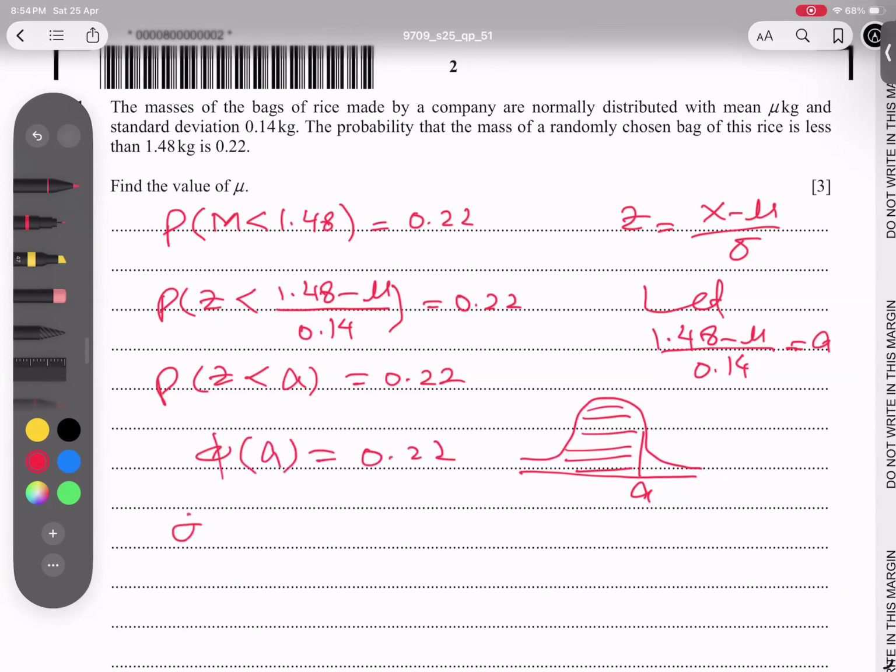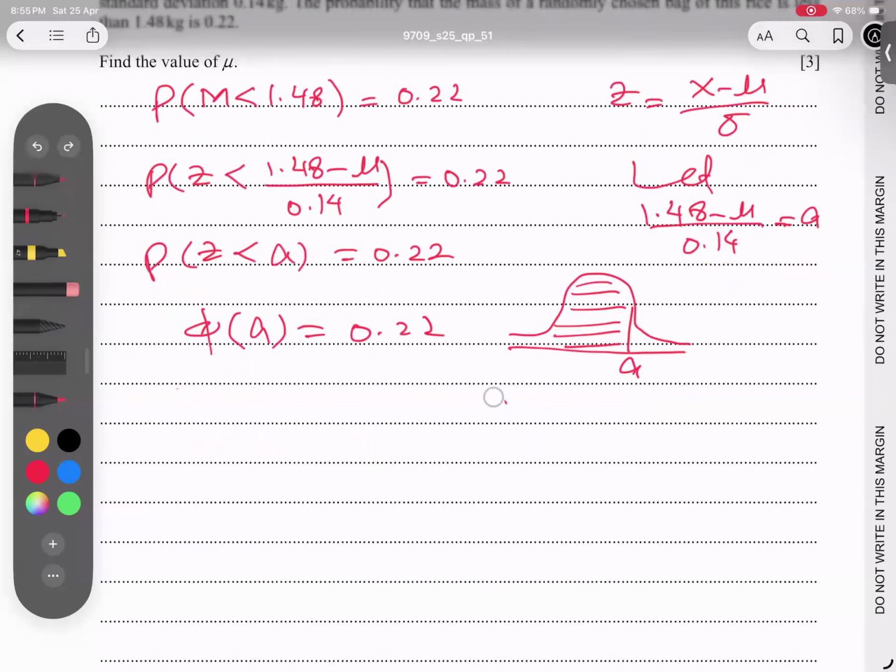But this is a probability, and this is a number. Which phi value is this one? If we go back and see the table, 0.22 is a probability, and the lowest probability in the table is 0.5. So we don't have anything less than 0.5. It means we cannot solve the question. You can write just for yourself, not for the examiner: no solution. With the positive value, no solution.